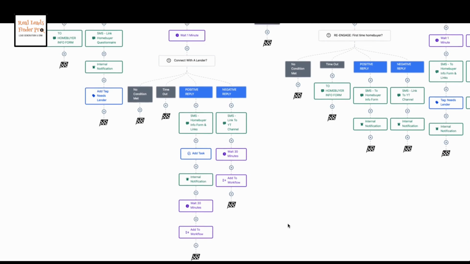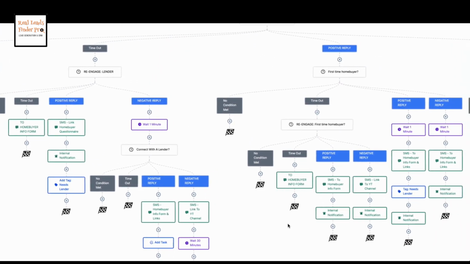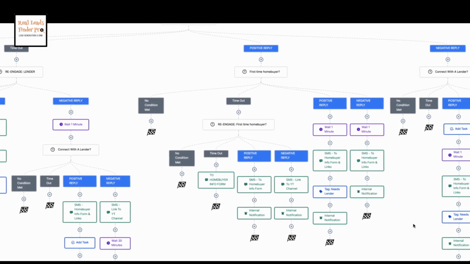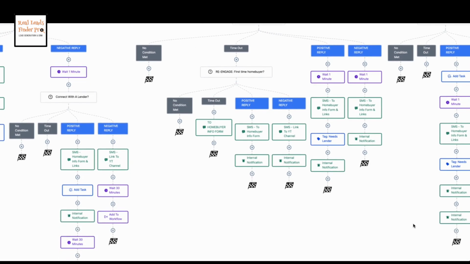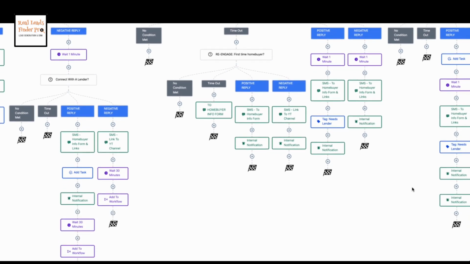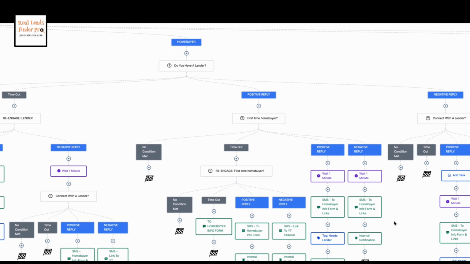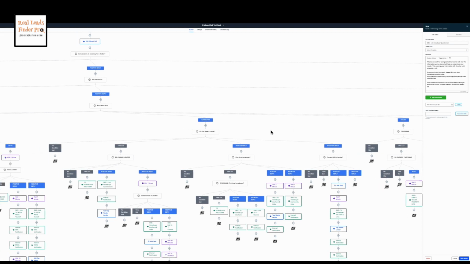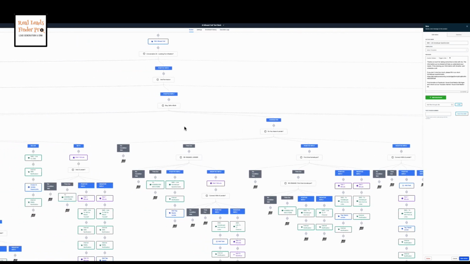You can totally customize this and save yourself a great deal of time and effort. We give you this almost done for you. Obviously, you'll have to tweak it a little bit, put in your links and your website.